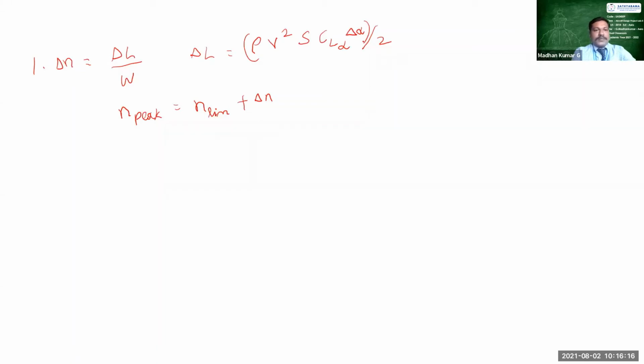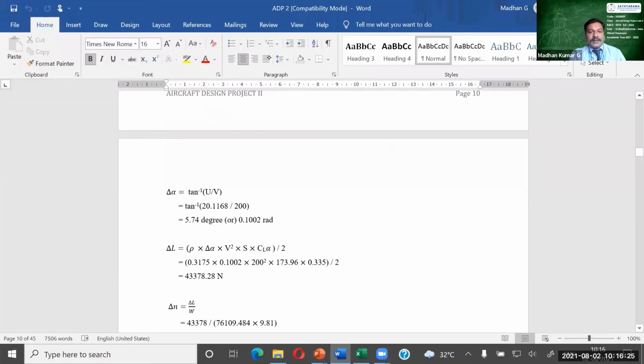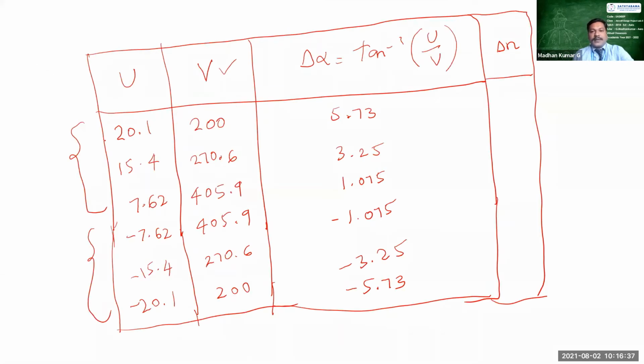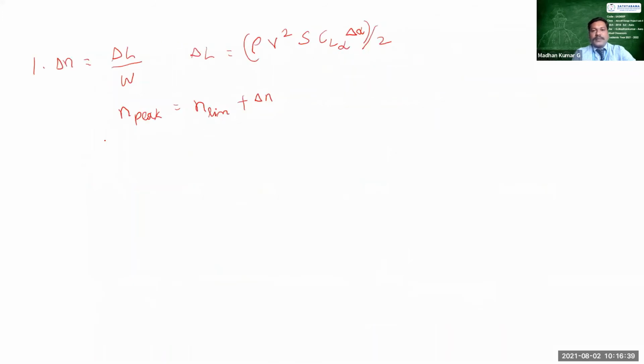And then the value of density. The density value at 22,000 feet is what we should consider. Here, the density value is 0.3175. So let me compute it for the first one. As per this given data, you may write the first value. So V is 200.